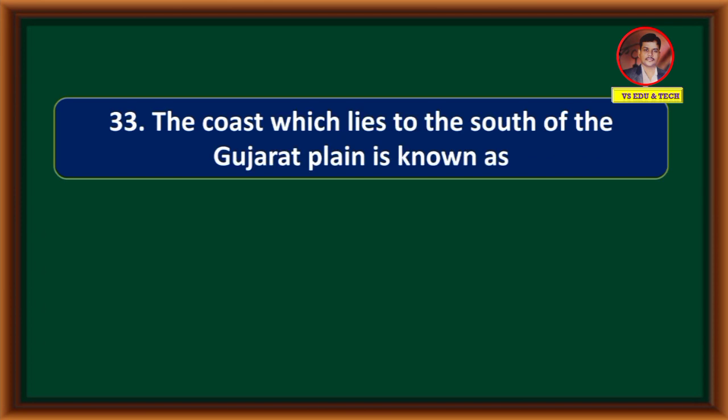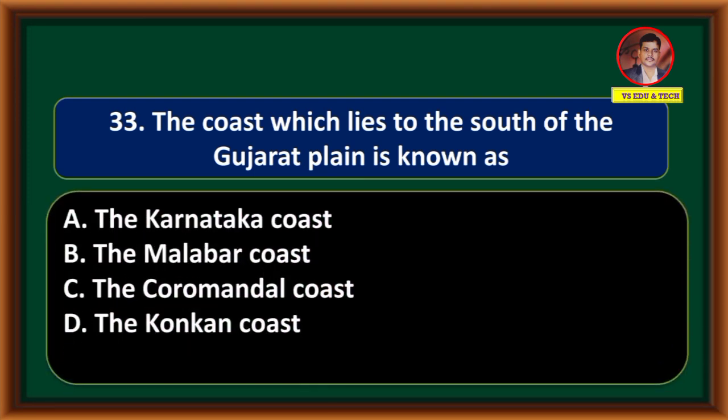The coast which lies to the south of the Gujarat plain is known as the Karnataka coast, the Malabar coast, the Coromandel coast, the Konkan coast. Correct answer is option D, the Konkan coast.